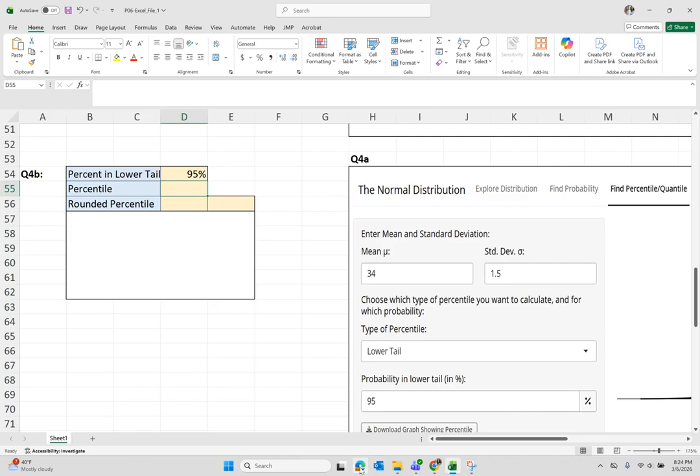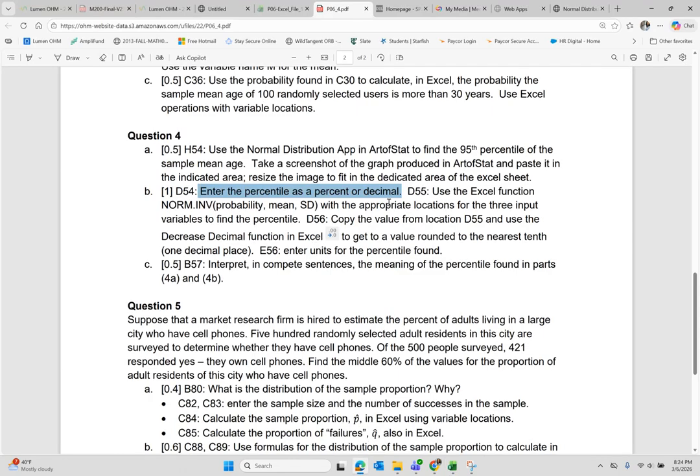And we want to find the percentile. So in D55, we have to use the Excel function normal inverse. Remember, the inverse function will take a probability and it will return you a value of the variable. Remember that our variable is still the sample mean age. So when we pick up the mean and the standard deviation, they have to be from part 1D, where we calculated the mean and the standard deviation of the distribution of the sample means.